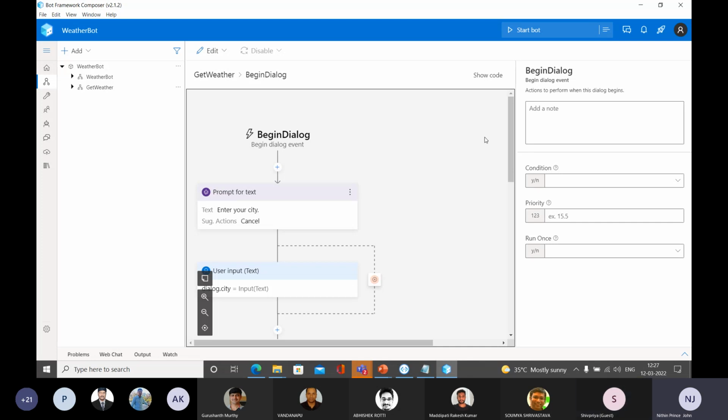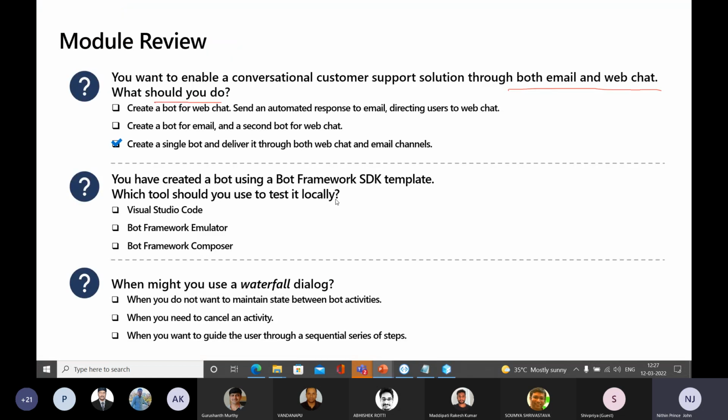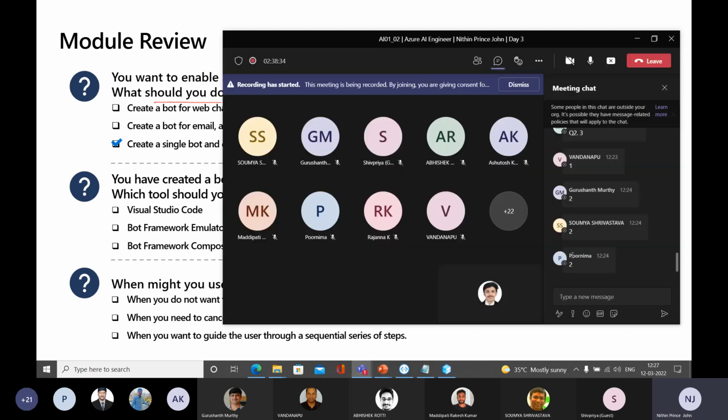But instead of that, what you can do is give the utterances and train, similar to Language Understanding. In the Language Understanding portal, we have given so many utterances. We will have the option for spelling check corrections. If anything goes wrong, Bing will autocorrect the sentence for you. So we can incorporate that using the LUIS portal or LUIS services. To know more about that, you can go through the link that I have shared, and you will be able to see how to integrate this bot with question answering.